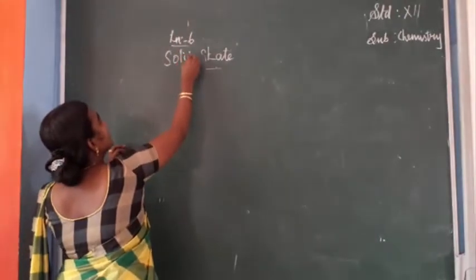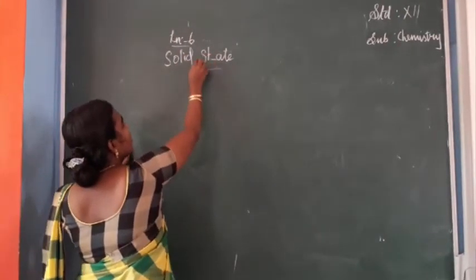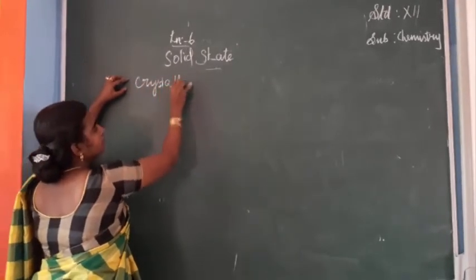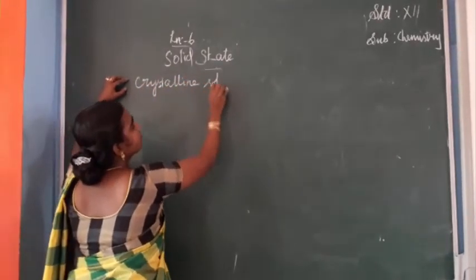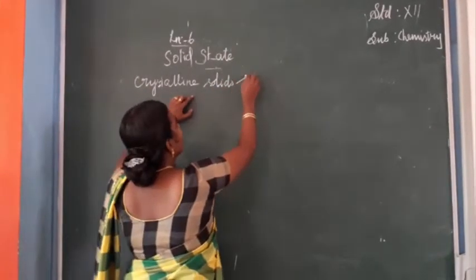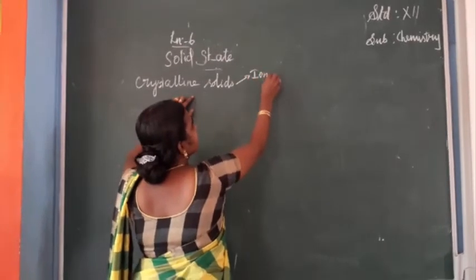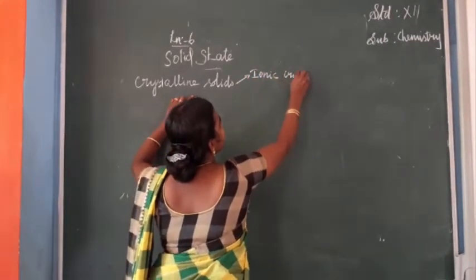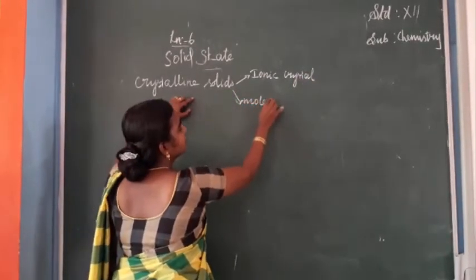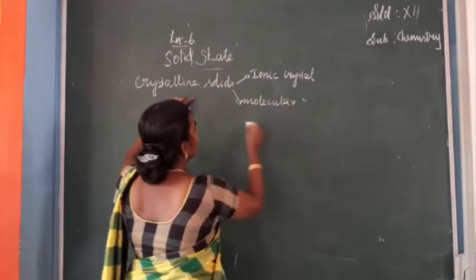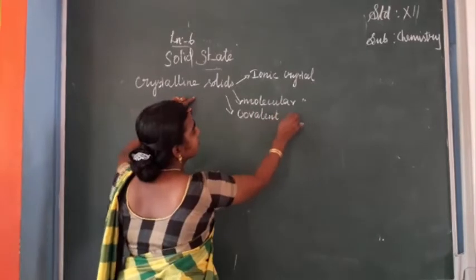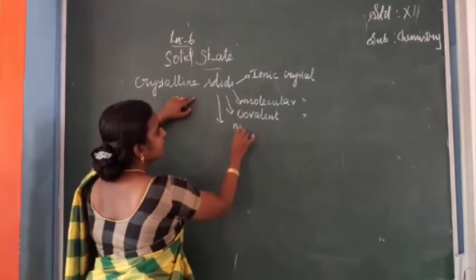So crystalline solids are further classified. It can be classified into ionic crystals, molecular crystals, covalent crystals, metallic crystals.